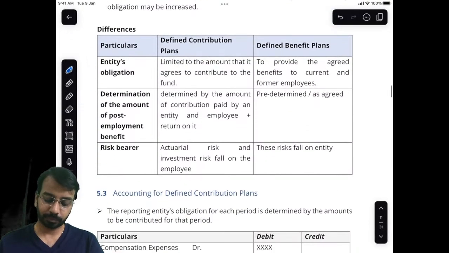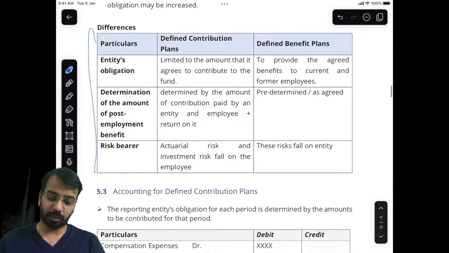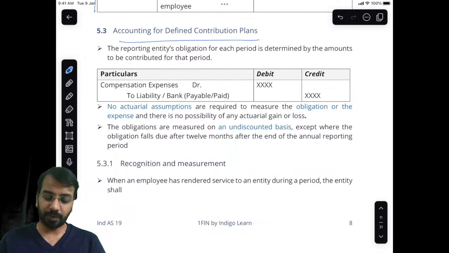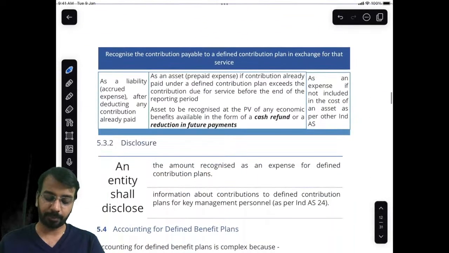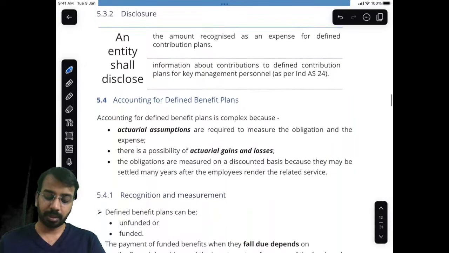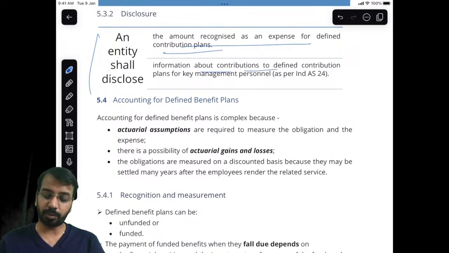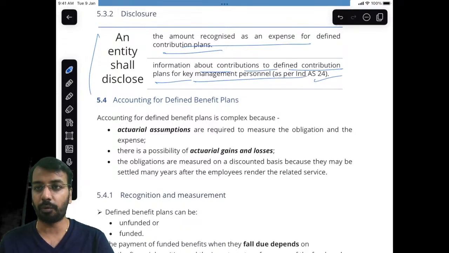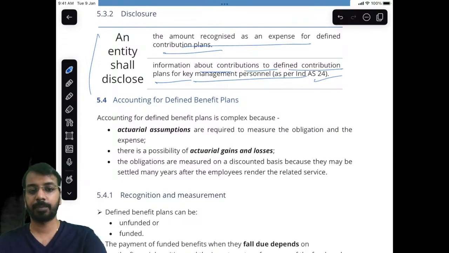So these are the differences you can go through. I have already discussed in detail. For a defined contribution plan, it is simple: compensation expense to liability or bank, and you will make these disclosures. The amount recognized as an expense and information about contributions to the defined contribution plan for KMP as per Ind AS 24. Any questions?